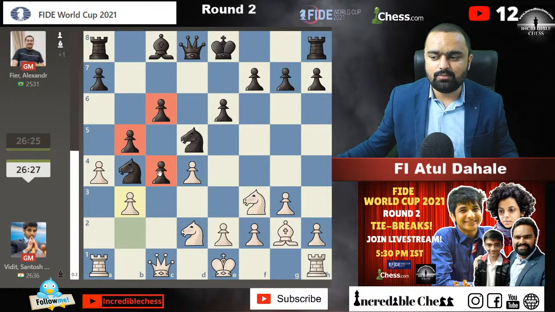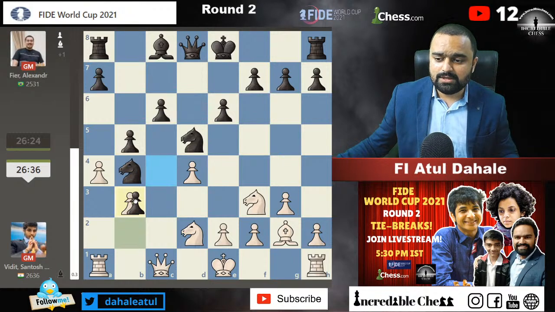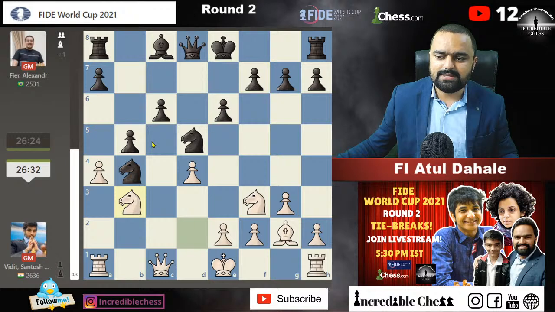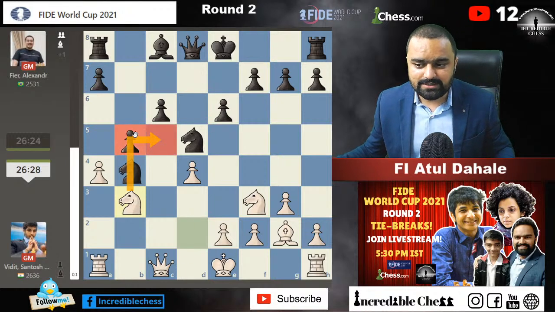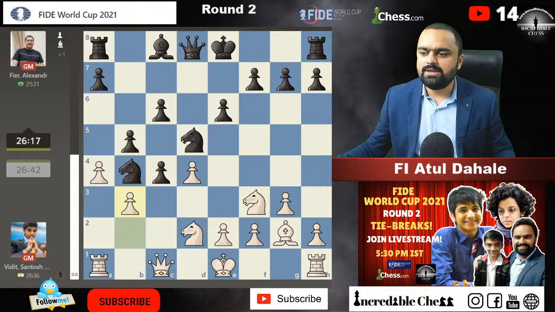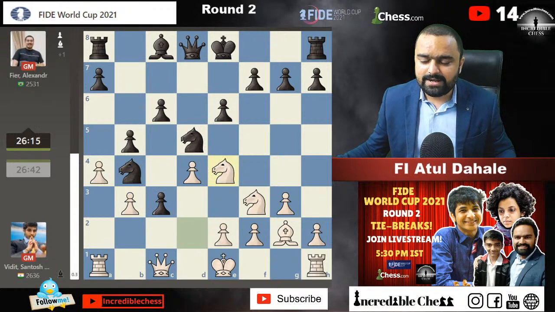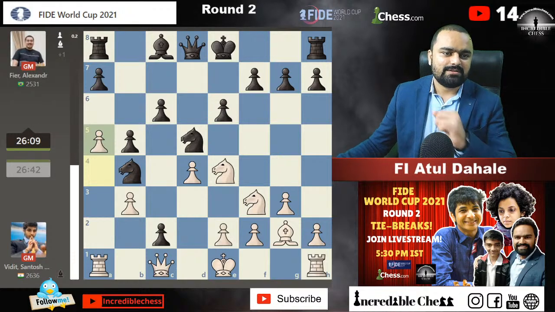And now b3. Okay, Vidit just wants to break the pawn structure on this side of the board. If that is broken, then these pawns will definitely be very, very weak. Now if you capture here, then this knight into b3 is there. The c5 square will be there with the white pieces. b5 pawn is always under attack, that's quite for sure. Okay, let's figure out, guys, what they are going to play. b3 has been played on the board, and we are expecting, okay, c3 played, knight went to e4 square, c2, and now a5. Both the players are playing pretty fast, guys.